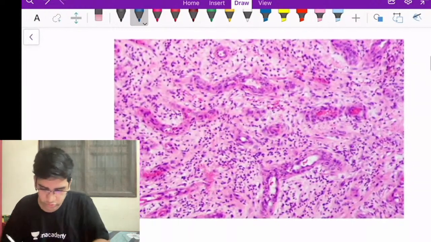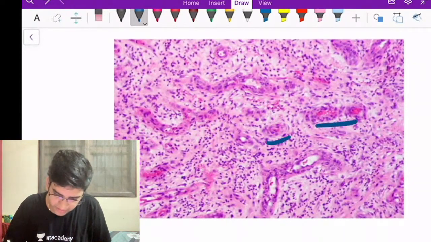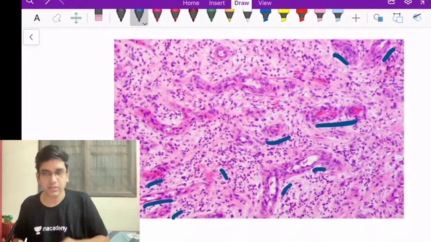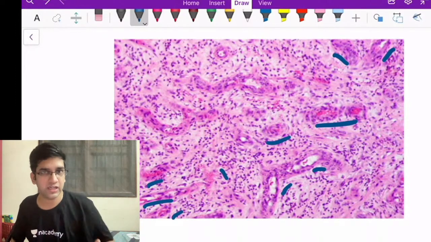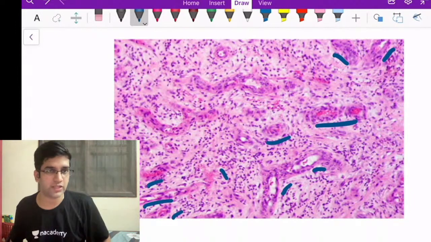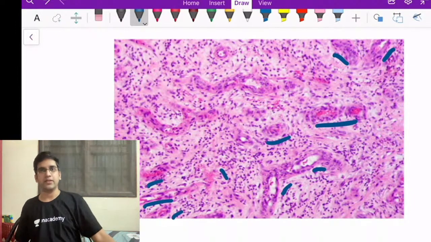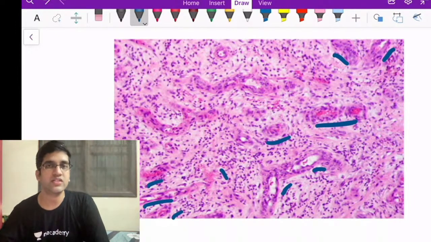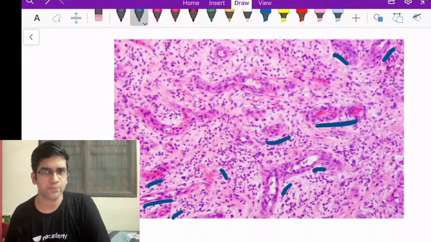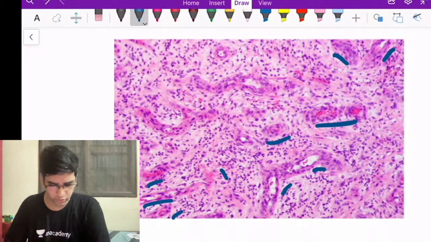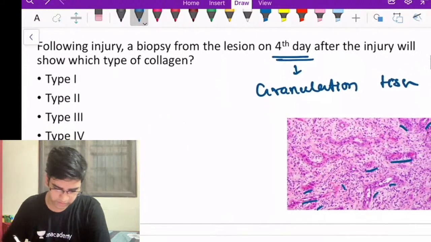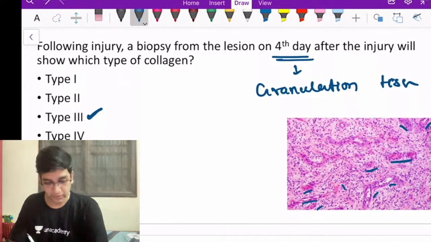When you look at the image, can I say that all these tiny ones are capillaries? I do have lots of capillaries here. Capillary rich tissue is granulation tissue, which means it also will have collagen. Now my answer becomes very easy. I have to rephrase the question as, what is the type of collagen seen in granulation tissue? I'm sure you know that. It has to be type 3 collagen, right?